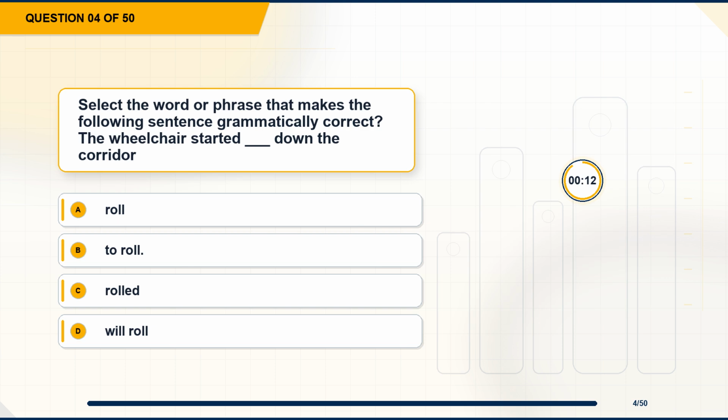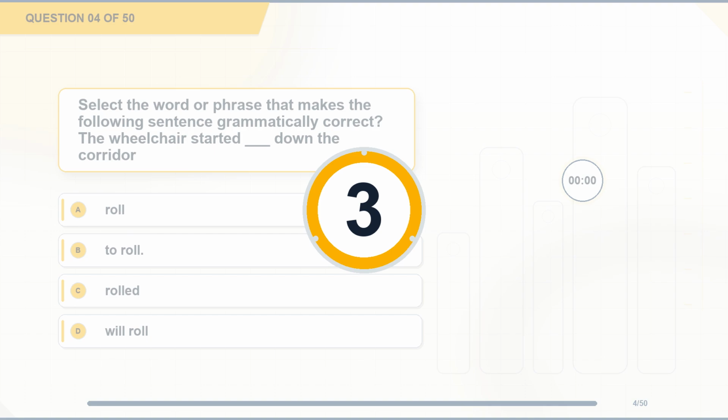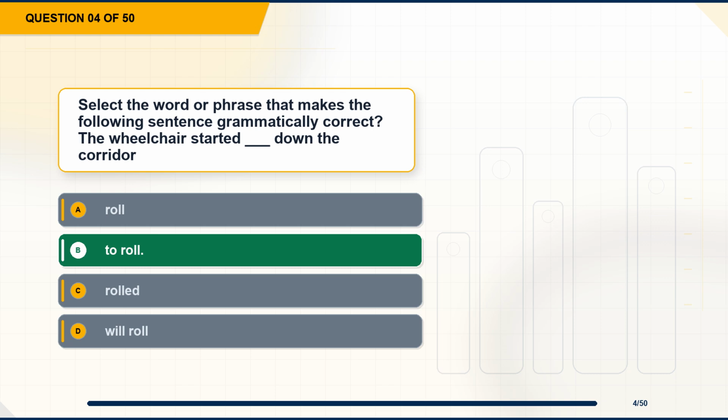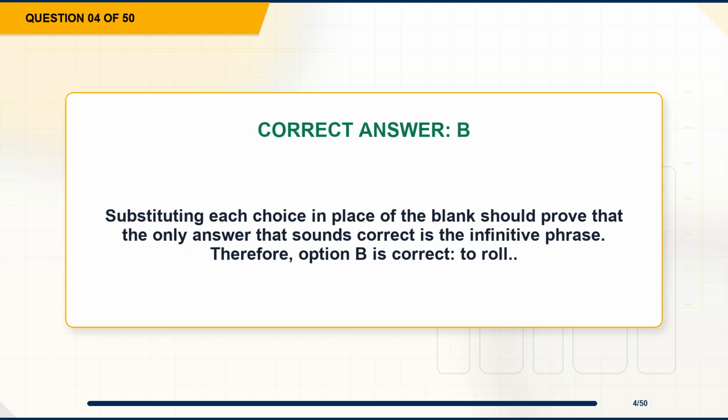Question 4. Select the word or phrase that makes the following sentence grammatically correct. The wheelchair started blank down the corridor. Option A, roll. Option B, to roll. Option C, rolled. Option D, will roll. The correct answer is option B, to roll. Explanation. Substituting each choice in place of the blank should prove that the only answer that sounds correct is the infinitive phrase. Therefore, option B is correct, to roll.